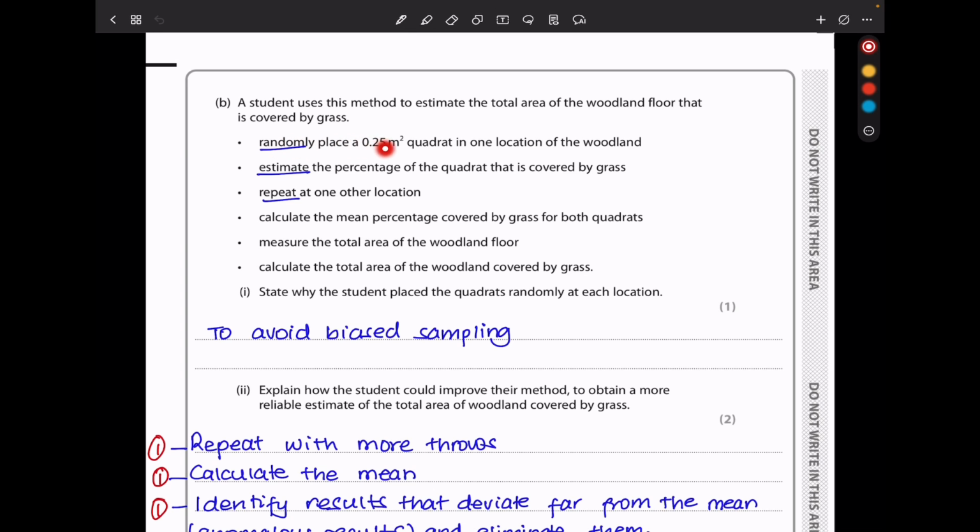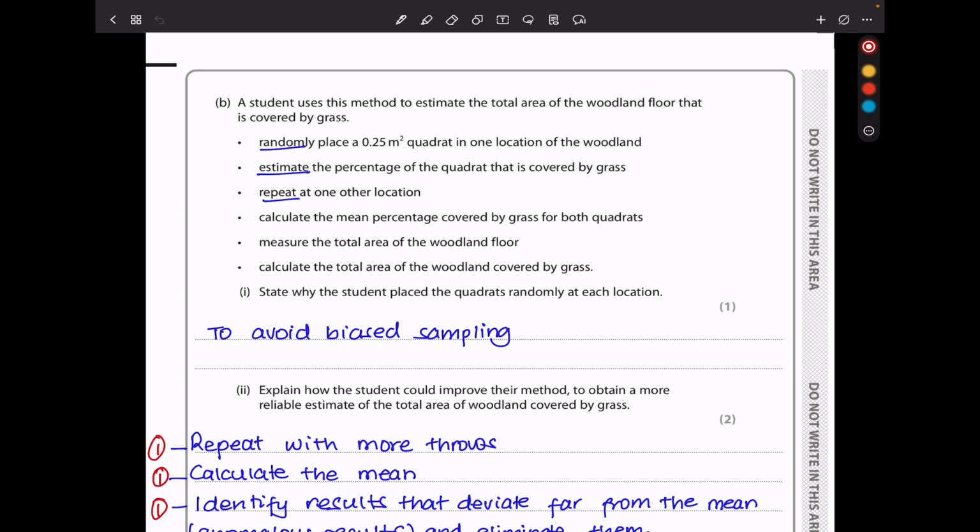Randomly place a 0.25 meter squared quadrat in one location of the woodland. Then estimate the percentage of the quadrat that is covered by the grass. Repeat at one other location. Calculate the mean percentage covered by grass for both quadrats and measure the total area of the woodland floor. Then calculate the total area of the woodland covered by the grass.